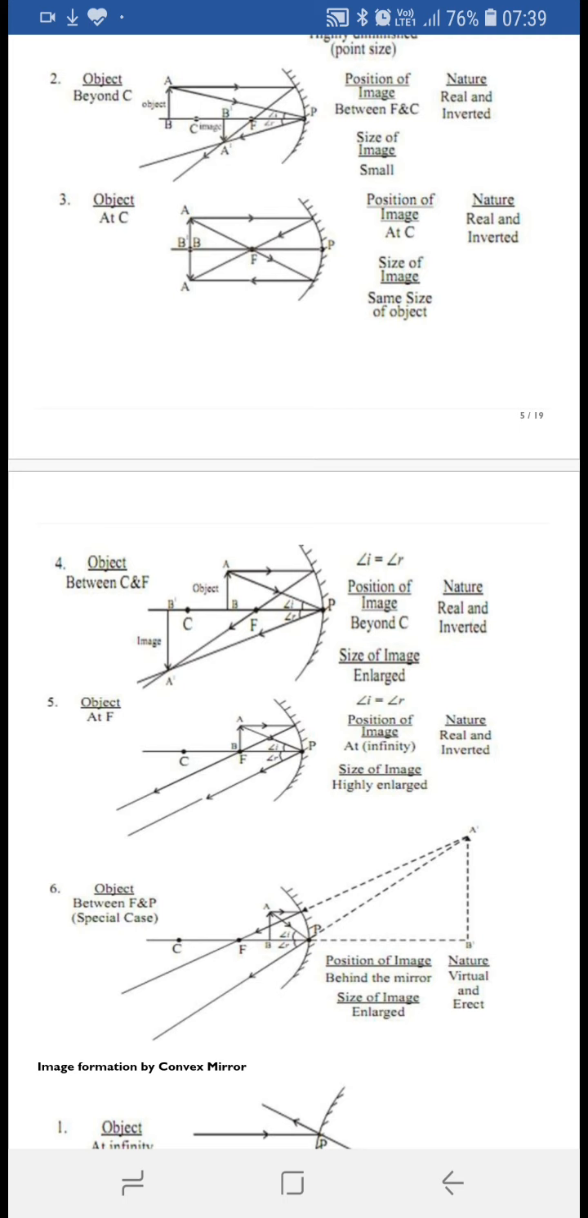Now suppose the object is at focal point, then what happens? The image forms at infinity. It will be real and inverted, and the image will be highly enlarged.